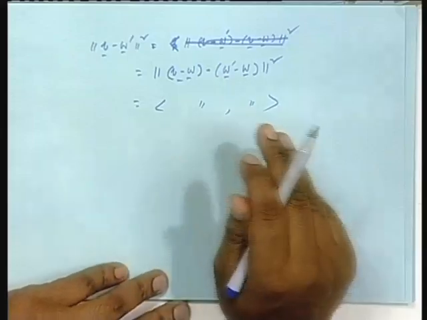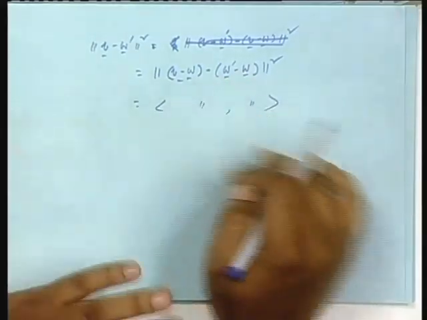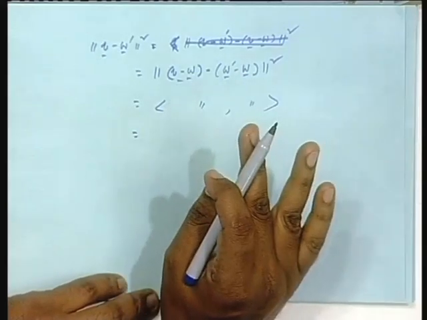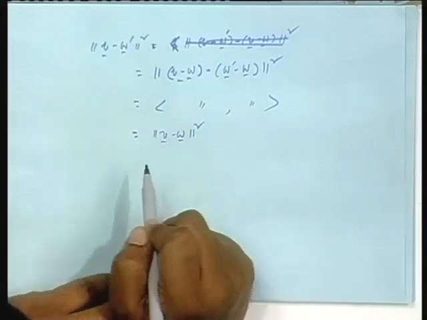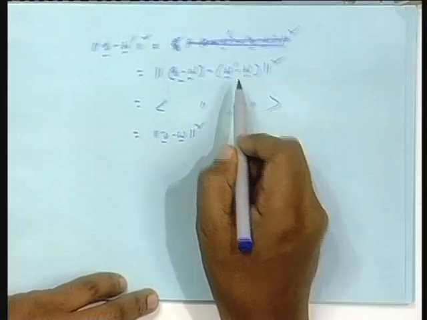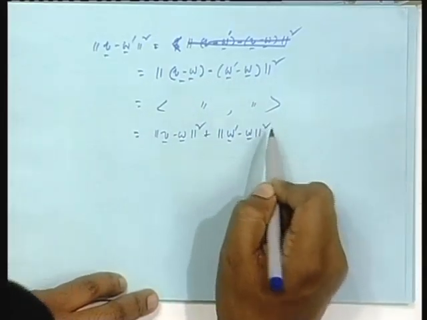So, if you expand it, there will be 4 inner products. Direct terms will be V minus W with itself first, that is this one, and another term will be this with itself, and 2 cross terms.